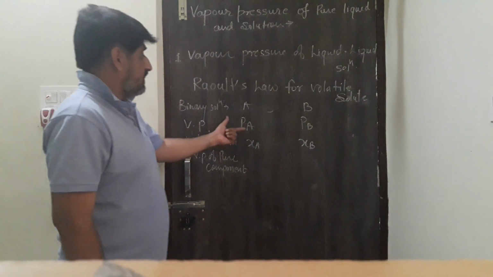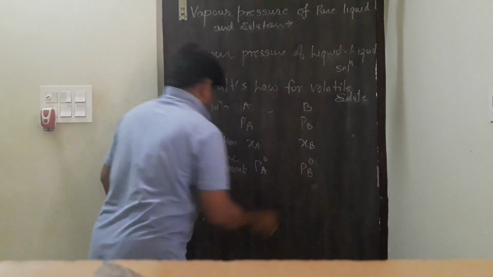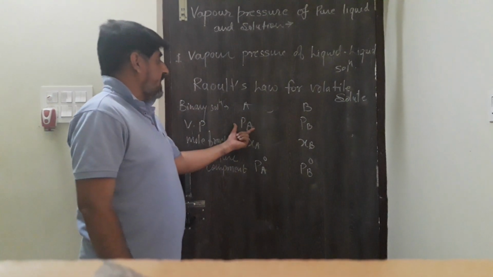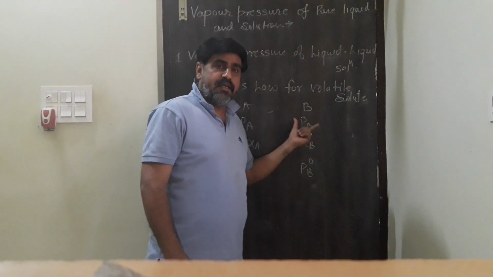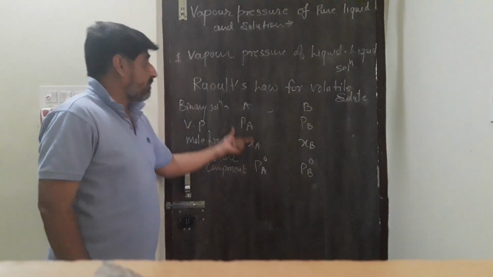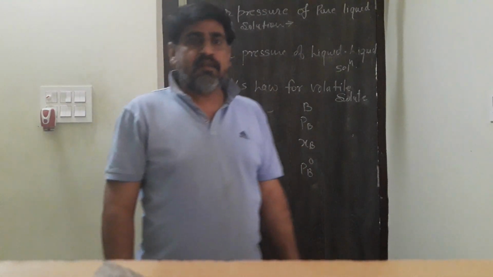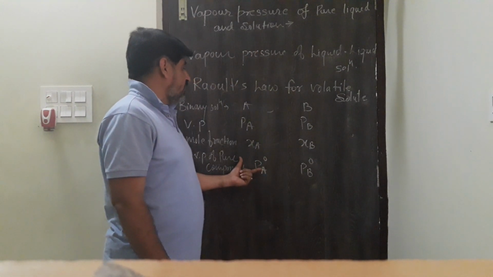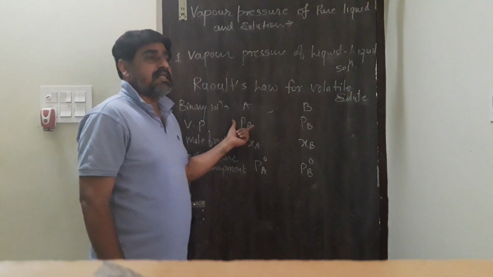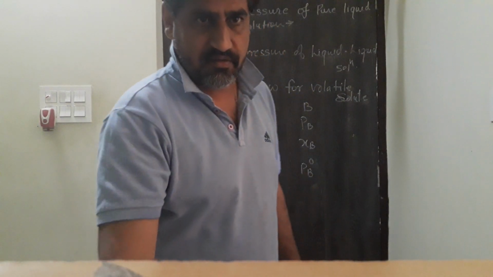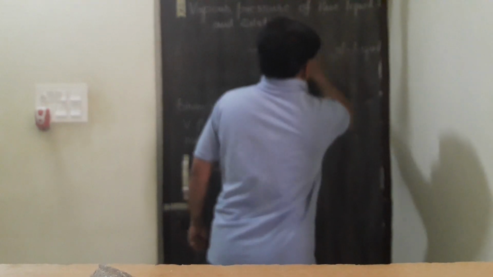Here you have to understand, we are taking VP of the pure component. That means PA is the vapor pressure of A in a solution, and PB is the vapor pressure of B in a solution. Whereas PA0 is the vapor pressure of the pure component A, and PB0 is the vapor pressure of the pure component B. According to Raoult's law, the vapor pressure of a component in a solution is directly proportional to its mole fraction. This is the statement of Raoult's law.